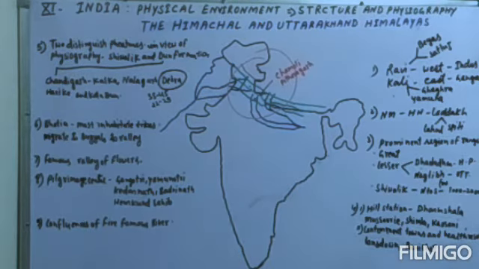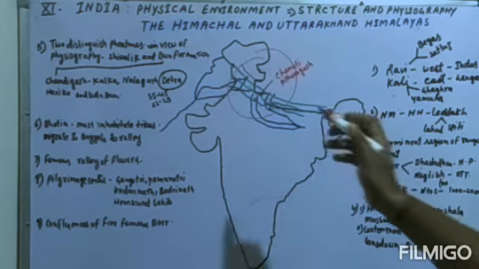And there are so many other important aspects of this region, such as the two distinguished features in view of physiography: the Shivalik and the dunes formation. Dune means the places between two valleys. So these are the Chandigarh and Kalka dunes, Nalagarh dunes, Dehra dunes, and Harike and Kota dunes.